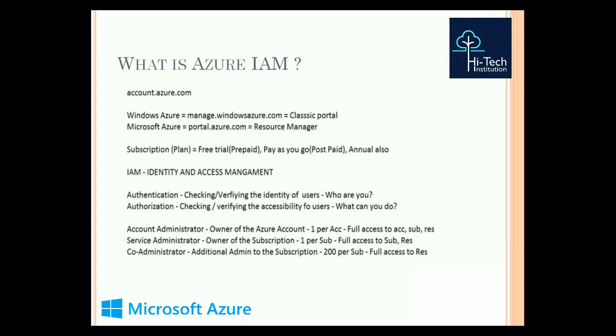Identity means that when you enter any organization or any machine, it asks for a username and password. That is your identity, which means authentication. After entering your organization or one machine, what kind of permissions you have is your accessibility, which means authorization.